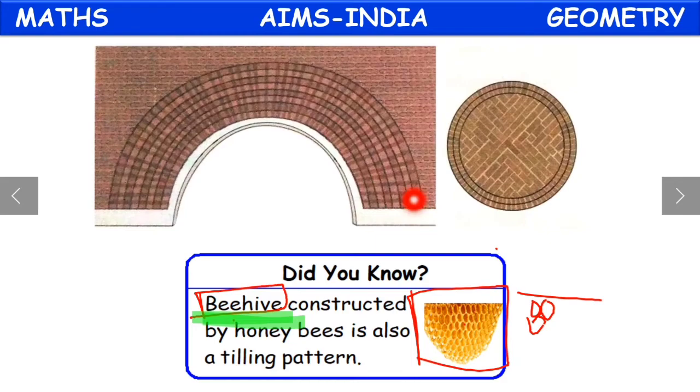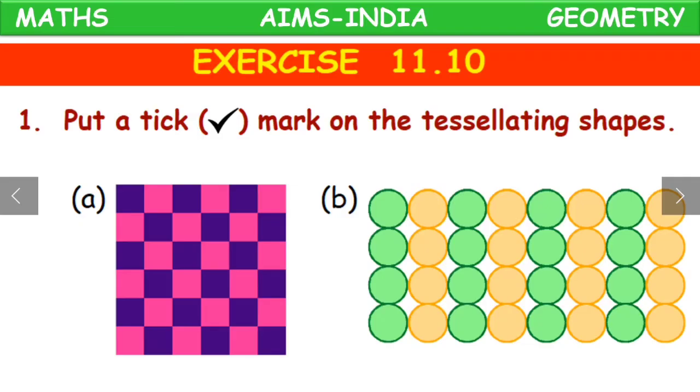Now here are a few more examples. See, this and this. So even if you go and observe in your house, you can find some tiles that are used, and also you can observe the shapes used. You can check whether there is any gap in between the tiles or not. Now exercise, put a tick mark on the tessellating shapes.